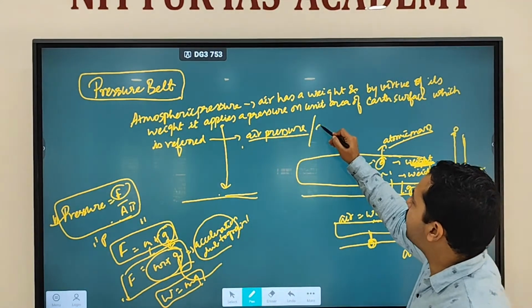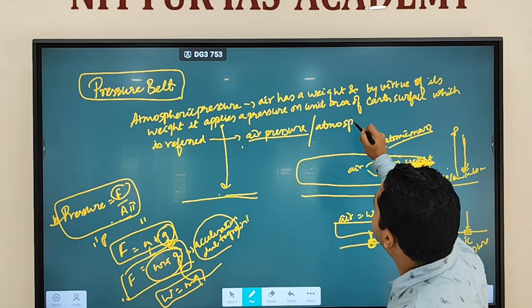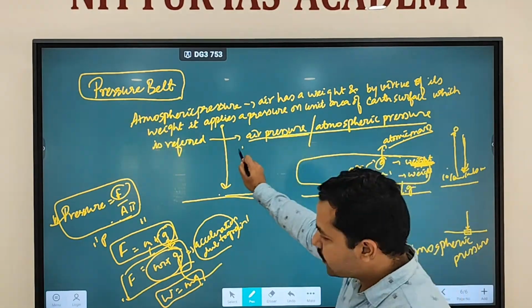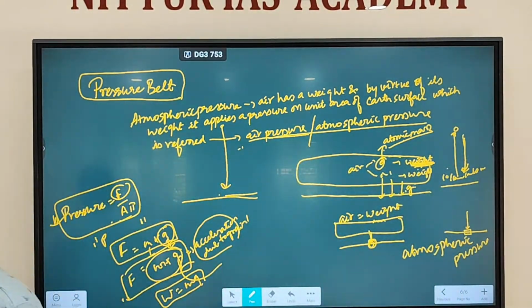This is a definition that you have to keep in mind.